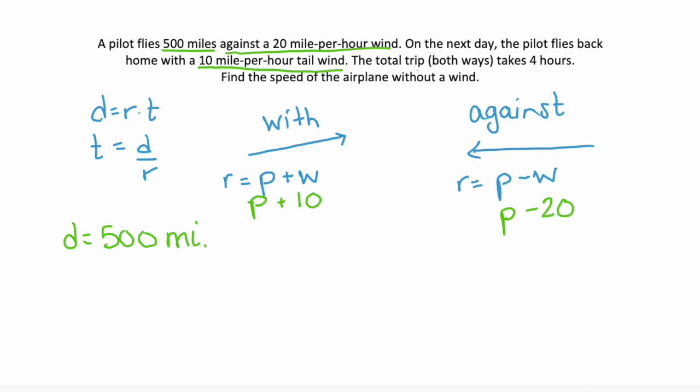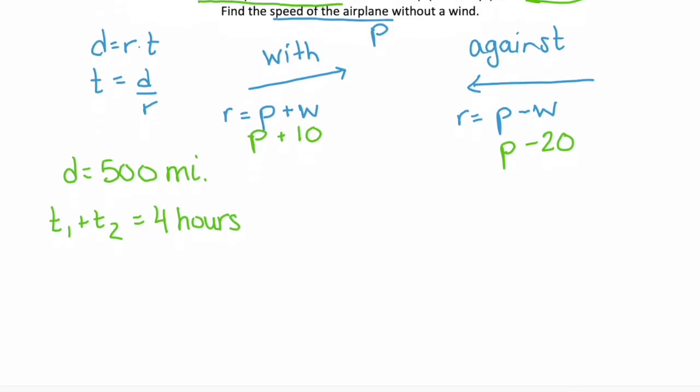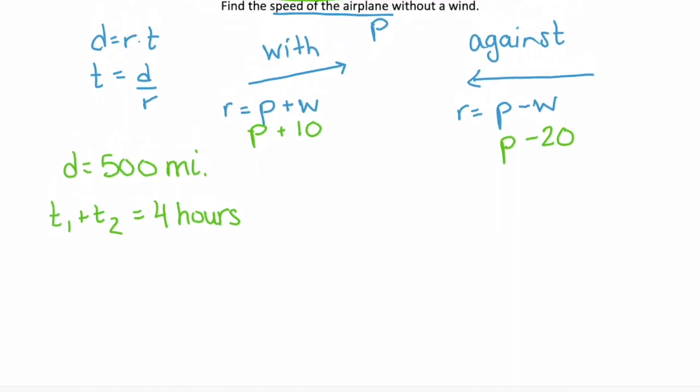Then the total trip, so both ways, takes 4 hours. So T1 plus T2 has to be 4 hours. And we're asked to find the speed of the airplane without a wind. And for us, that's going to be the variable P. So now let's piece it all together.